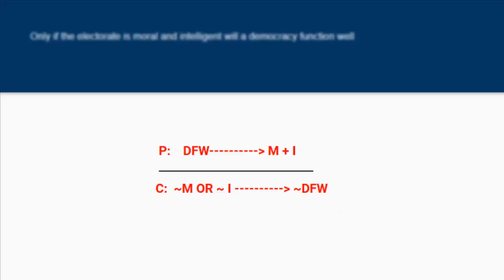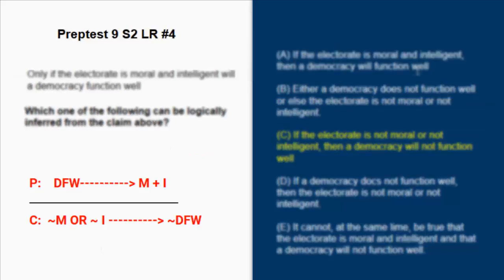All right, let's take a look at the answer choices. Answer choice A: if the electorate is moral and intelligent, then the democracy will function well. Well, that's not what it says. This is actually the opposite, because here it says only if. That means this is the necessary condition, and here they give it to you as a sufficient condition. So this is absolutely wrong. B: either a democracy does not function well or else the electorate is not moral or intelligent. We don't know that, because this is an inverse fallacy, since you're basically negating without flipping. This is equivalent to saying if A, arrow B, then if not A, arrow not B. So this is an inverse fallacy.